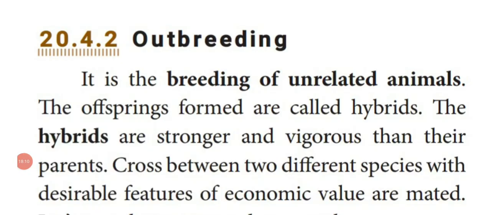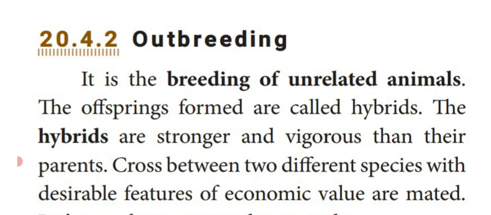Next one, outbreeding. Up to this we have seen inbreeding with examples, and its advantages and disadvantages. One of the products of inbreeding is a type of sheep developed in Punjab, that is Hisardale, by crossing Bikaneri ewes and Australian Merino rams.